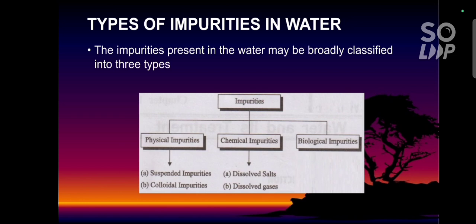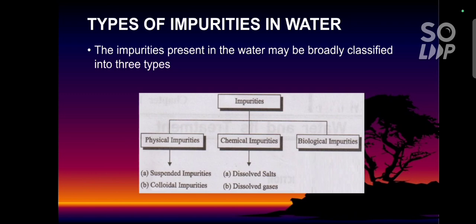The physical impurities can be classified into 2 types. First one is suspended impurities, second one is colloidal impurities. Suspended impurities are like sand, oil droplets, vegetable wastes and animal wastes. Then colloidal impurities are like finely divided silica particles, clay particles and other organic wastes.